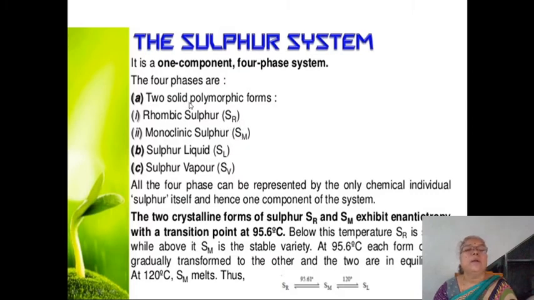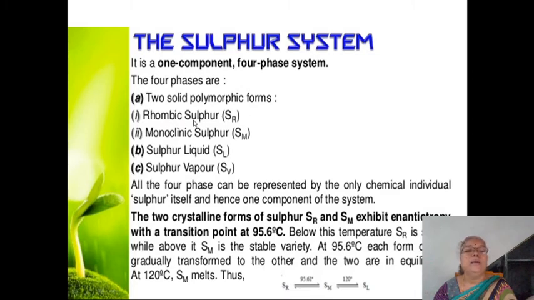That means here sulfur has two different solid forms, and at a certain temperature one solid form will get converted into another solid form, and this phenomenon is called polymorphism, and the temperature at which this change takes place is called the transition temperature.